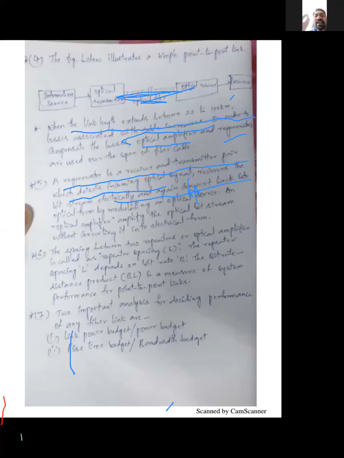This is everything regarding your receiver. Now I am telling about the transmitter. The transmitter will modulate the optical source. Now I am speaking about the amplifier. Amplifier is nothing but repeater.